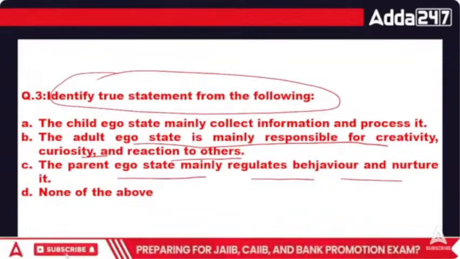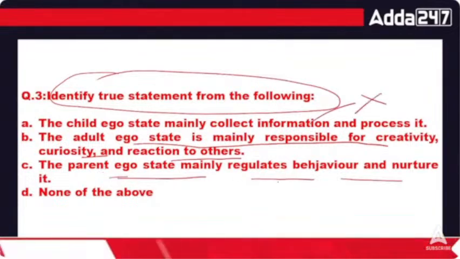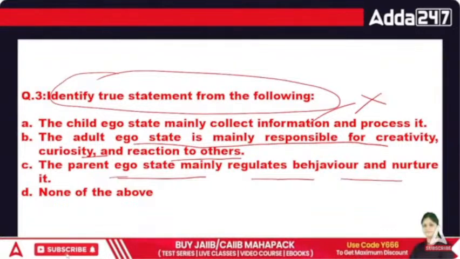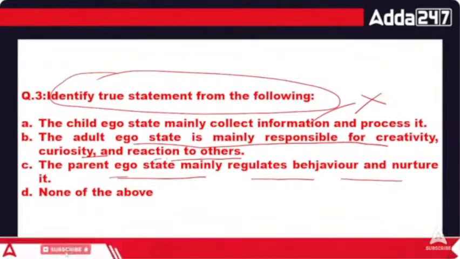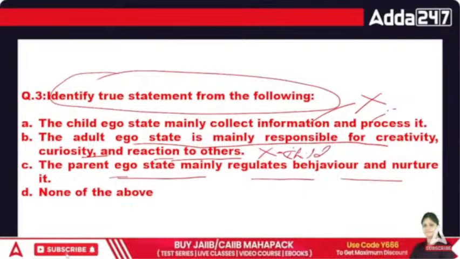See, child ego state mainly collects the information and processes it, which is completely wrong. Third is, the parent ego state mainly regulates behavior and nurtures it. B is, adult ego state mainly responsible for creativity and reaction to others. That is completely wrong. We are talking about child ego state here, and here we are talking about the adult.